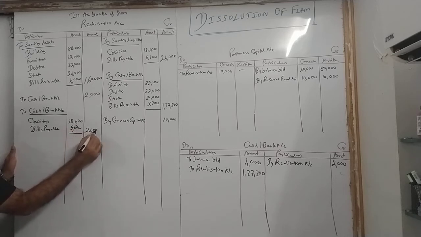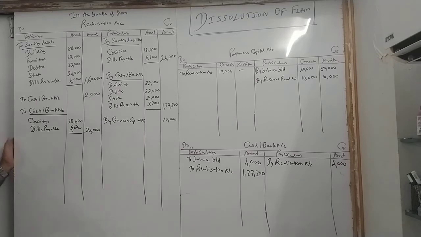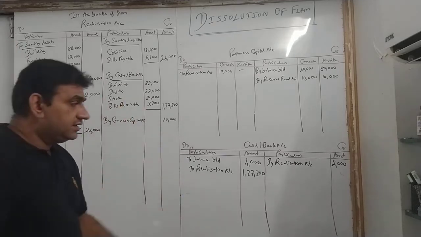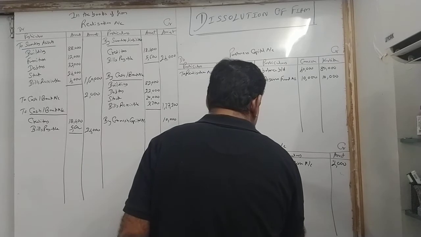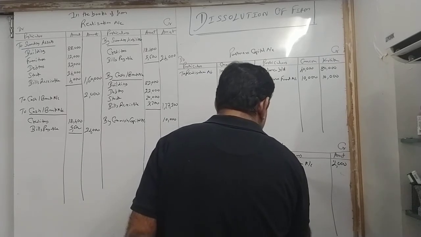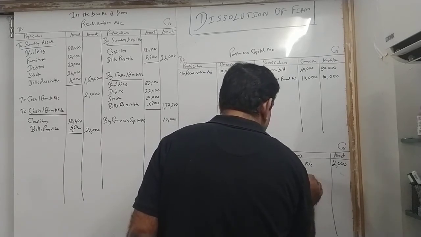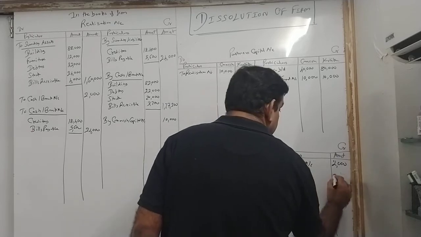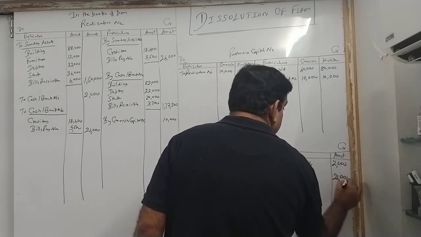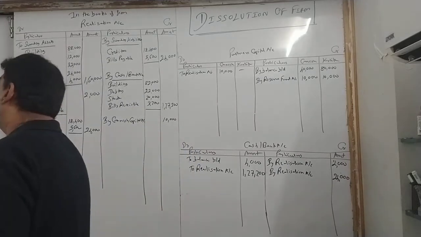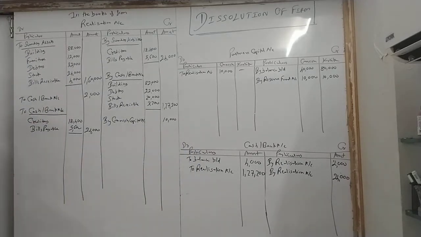So you get 24,000. Nothing is given, that means you have to pay the same amount. To cash bank, पैसा बाहर जा रहा है. Come to the credit side of cash bank. By realization account 24,000. ठीक है? Clear with this?